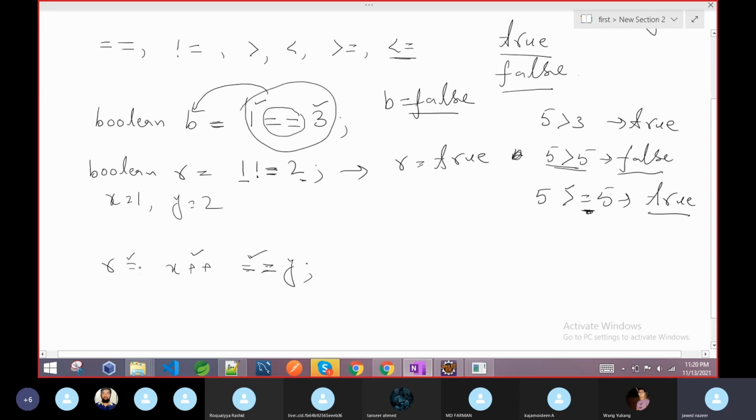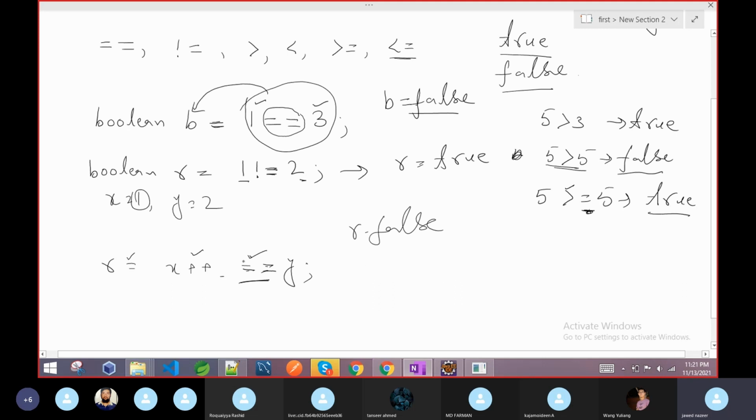As I said, we have to see which priority is high. Here post increment is the lowest. That's why we first do the equal comparison. So what is the latest value of x? 1. So is 1 equal to 2? No, it will return false. So our value is false.